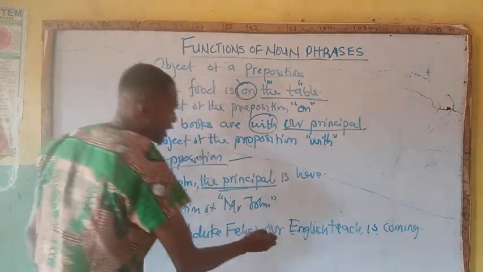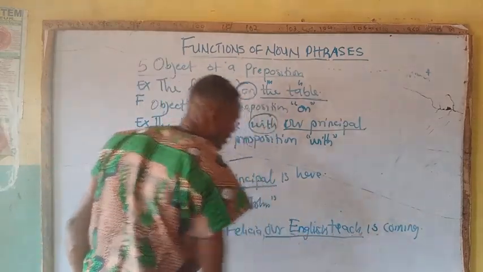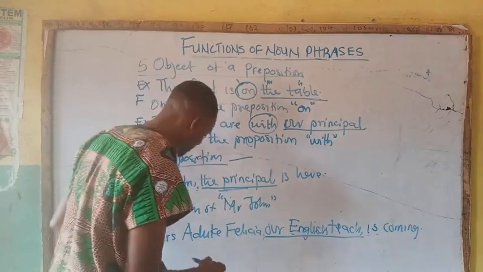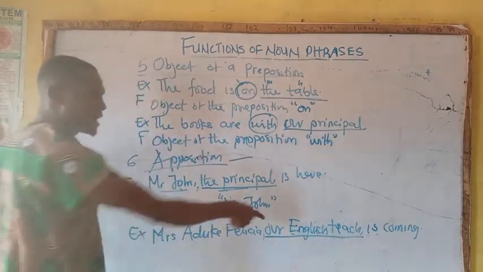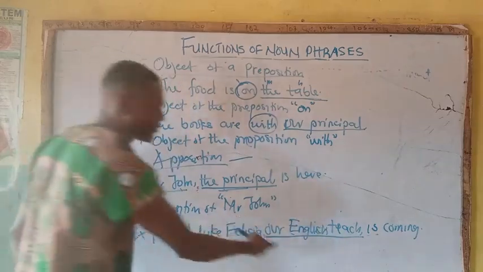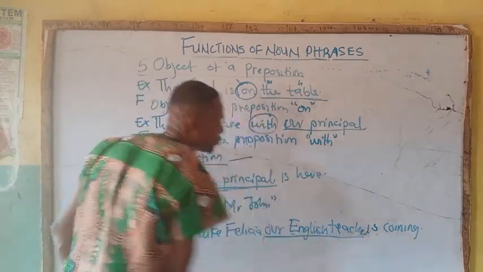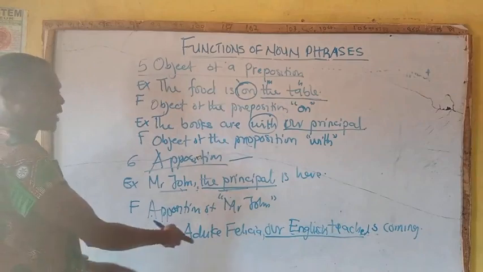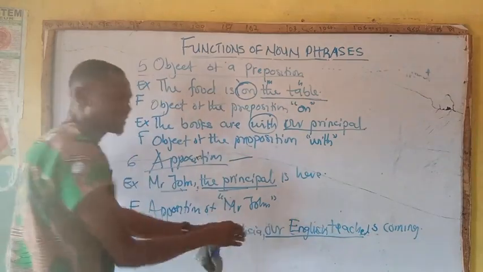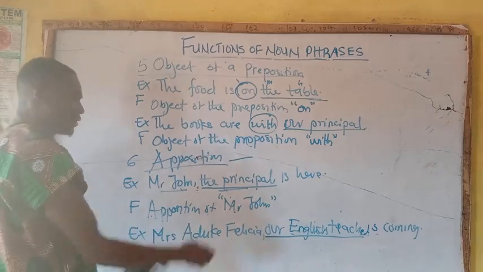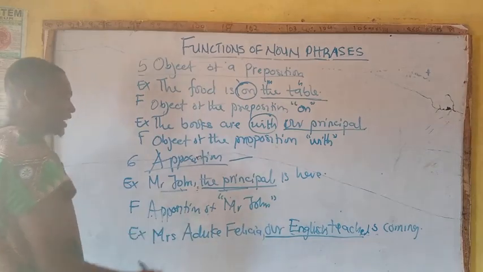You discover that our English teacher is on the line. Who is Mrs. Aduke Felicia, our English teacher? Who is our English teacher? Mrs. Aduke. So they stand side by side in a cluster way. That is why it is in apposition.